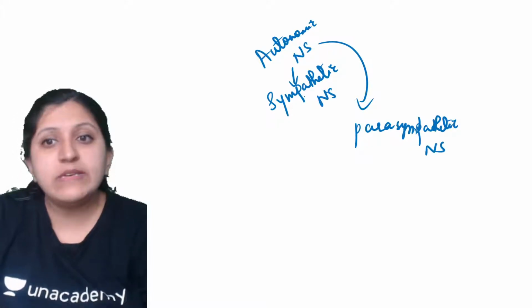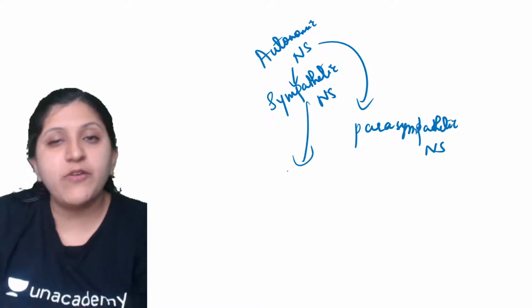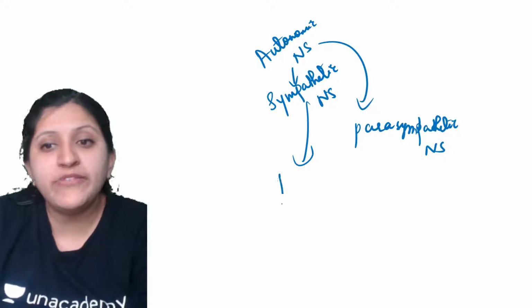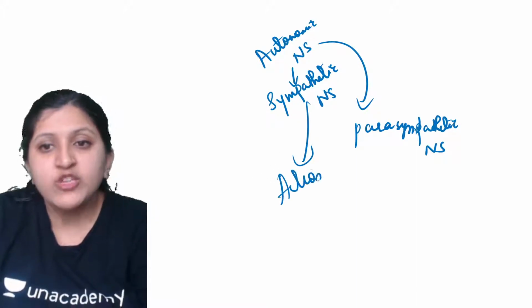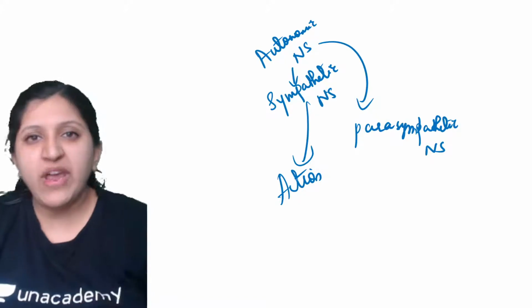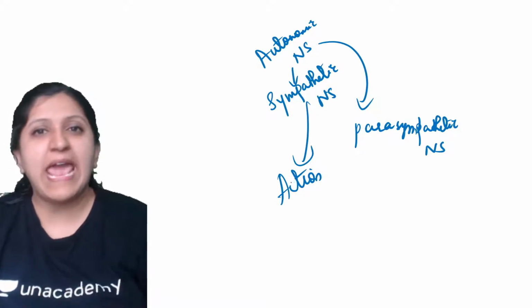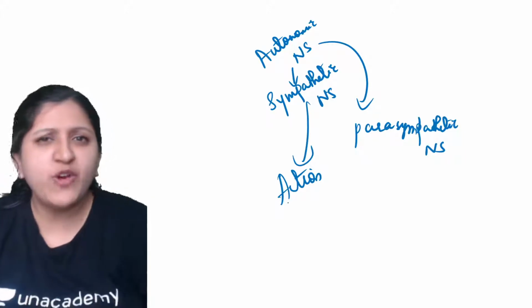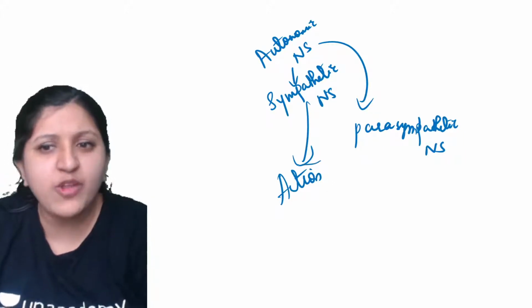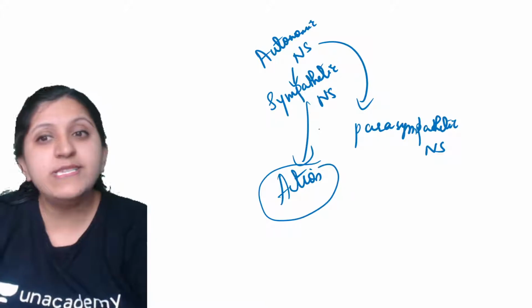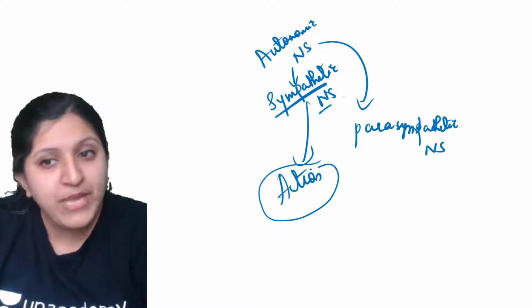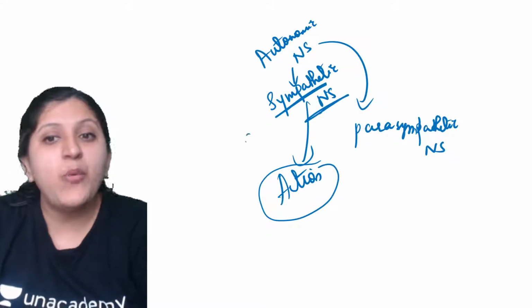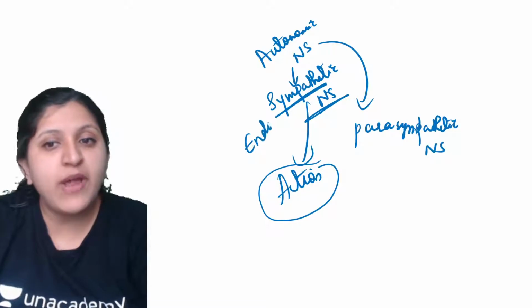The sympathetic nervous system will prepare your body for the action. Now you are going to get aggressive, get excited, run away, or fight off. Any of these actions that you perform is mainly because of the sympathetic nervous system working with the endocrine system.